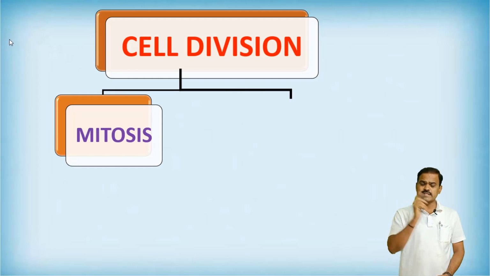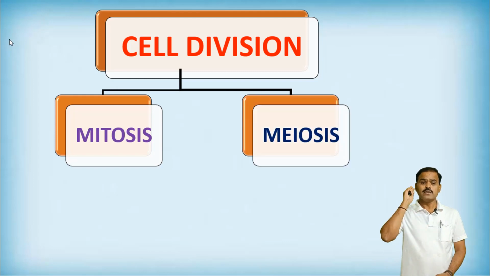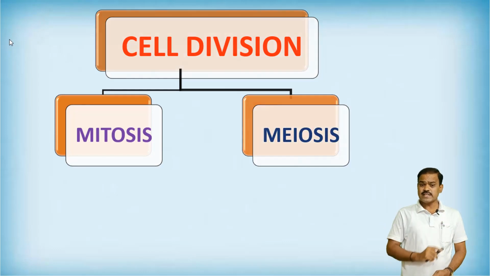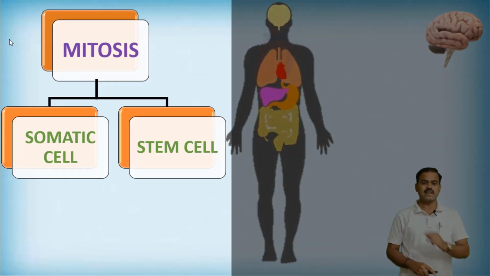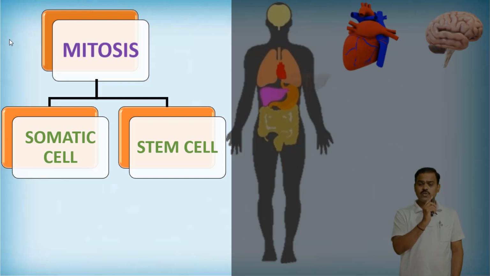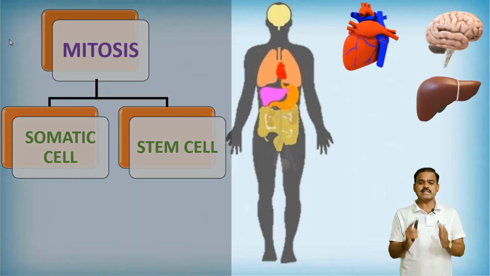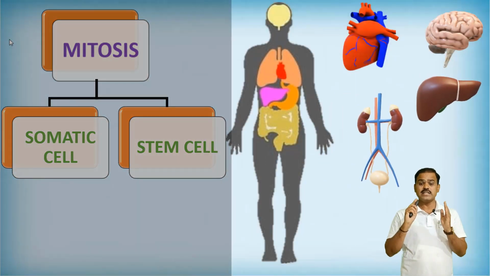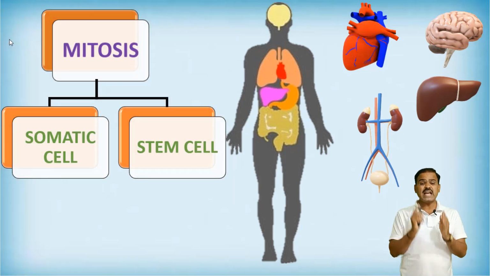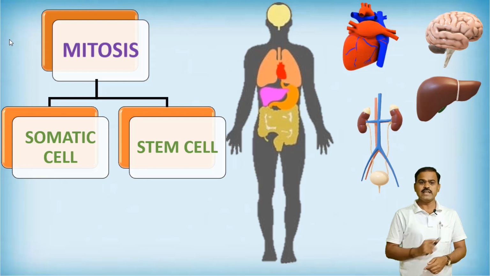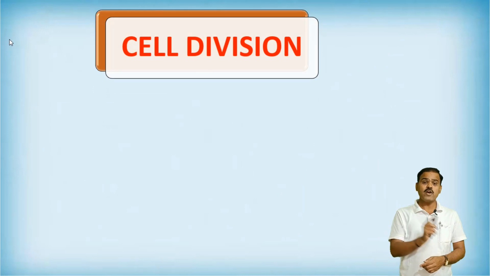First of all, we are discussing mitosis. Mitosis occurs in somatic cells as well as stem cells. When we look at that picture, some organs like brain, heart, liver, kidney, etc. are growing only because of mitotic cell division. So dear friends, the second one is called meiosis.